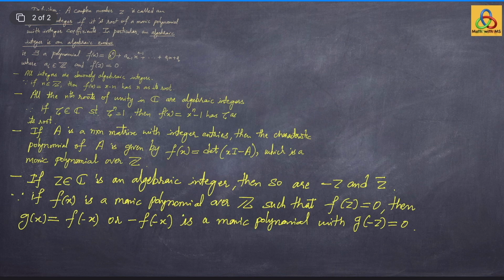In either case, g(x) turns out to be a monic polynomial and g(-z) is 0. Therefore, if z is an algebraic integer, then -z is also an algebraic integer. Further, g(z) equals 0 implies that g(z bar) is also equal to 0. So the same polynomial g is the desired monic polynomial for which z bar is a root. So these are the basic observations we need about algebraic integers to prove that character values are also algebraic integers.